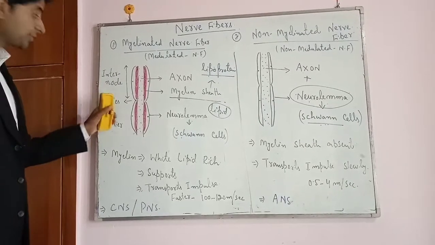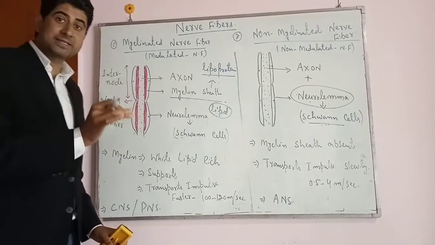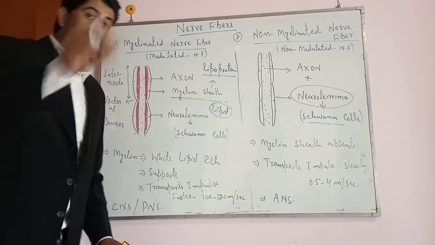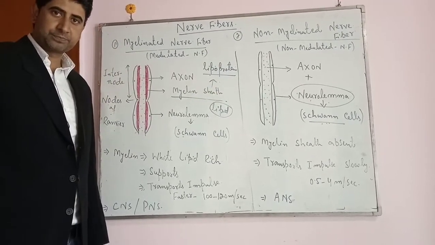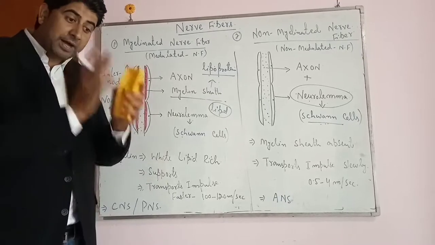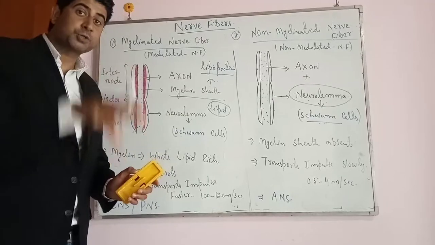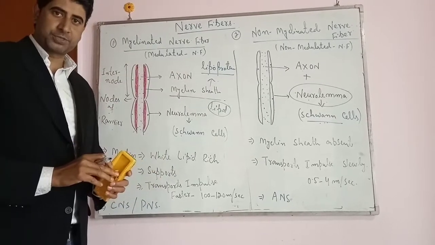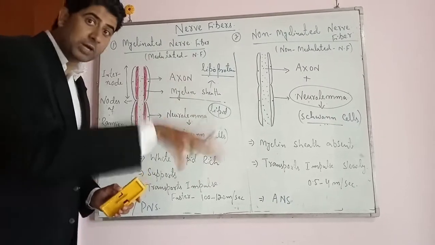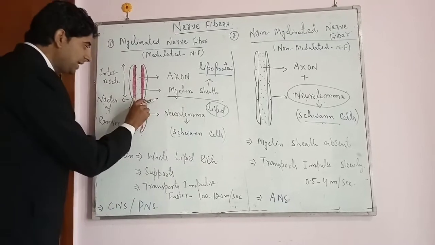And such nodes represent the origin of collateral branches. Because we have already discussed that the axons give lateral branches. Those branches we call collateral branches. At the origin of the collateral branches, the myelin sheath is absent.